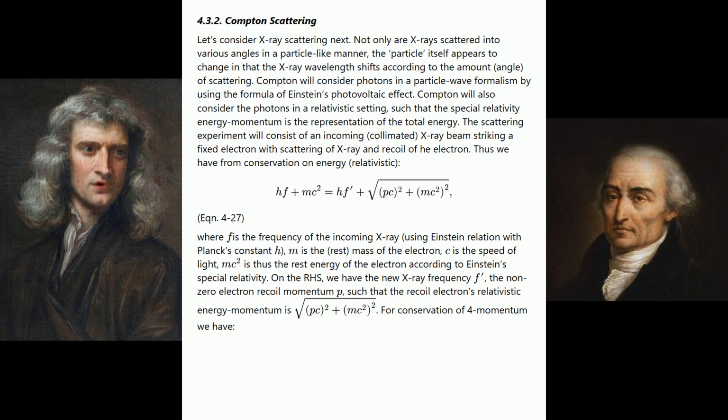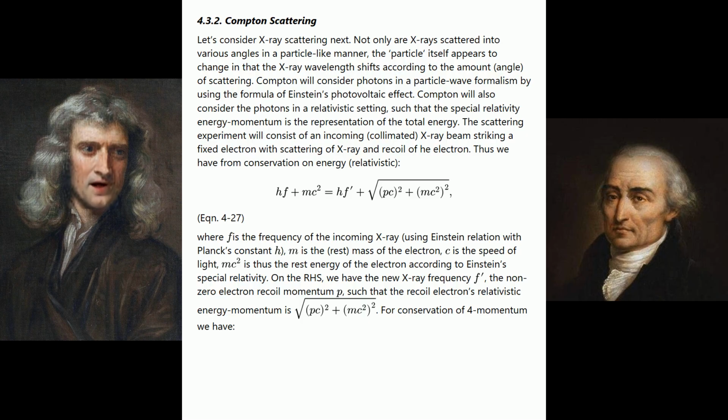see equation 4-27, where f is the frequency of the incoming X-ray using Einstein's relation with Planck's constant h, m is the rest mass of the electron, c is the speed of light, mc squared is thus the rest energy of the electron according to Einstein's special relativity. On the RHS we have the new X-ray frequency f', the non-zero electron recoil momentum p, such that the recoil electron's relativistic energy is the square root of (pc) squared plus (mc squared) squared.